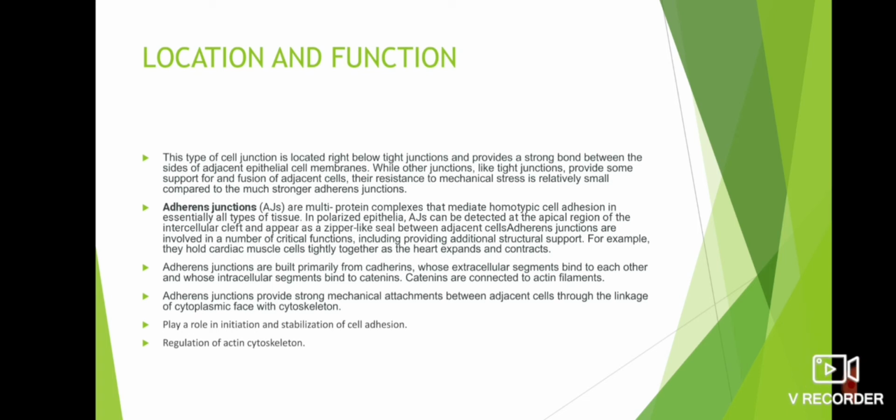These are built primarily from cadherins, whose extracellular segments bind to each other and whose intracellular segments bind to catenins. Catenins are connected to actin filaments. Adherens junctions provide strong mechanical attachments between adjacent cells through the linkage of the cytoplasmic face with the cytoskeleton. They play a role in initiation and stabilization of cell adhesion and regulation of the actin cytoskeleton.